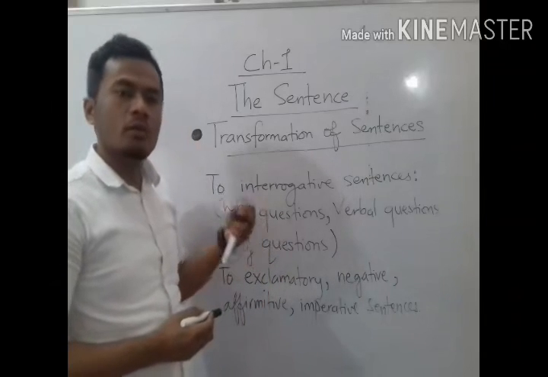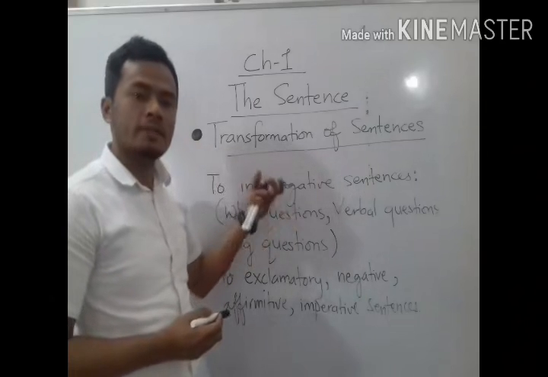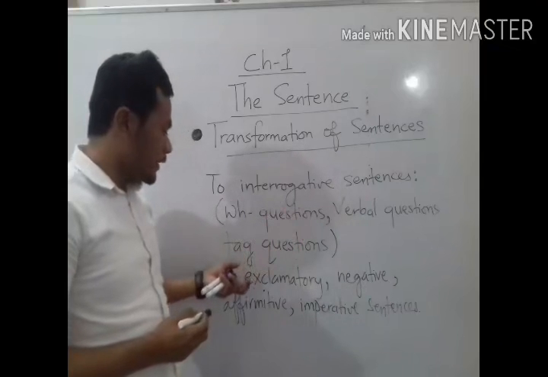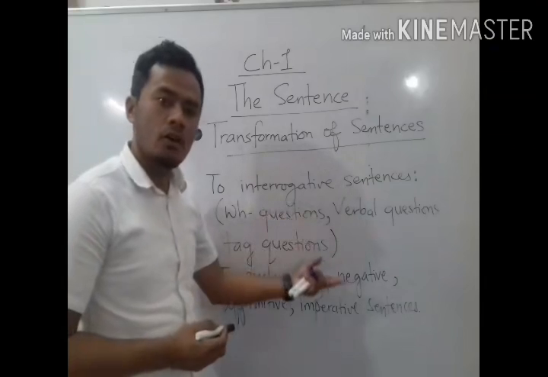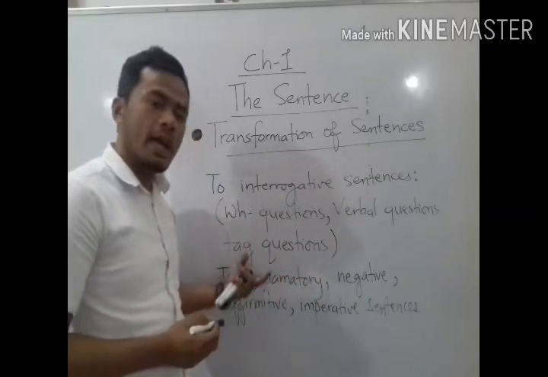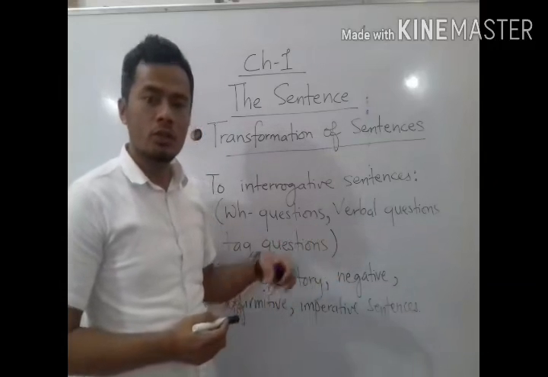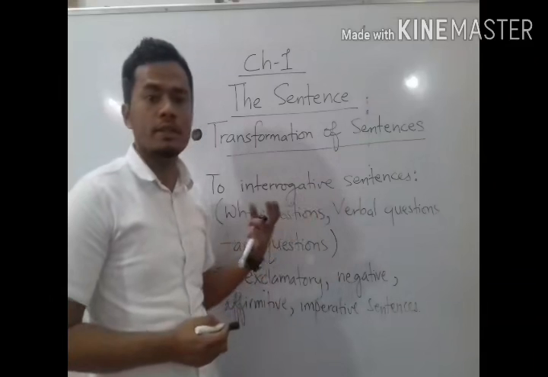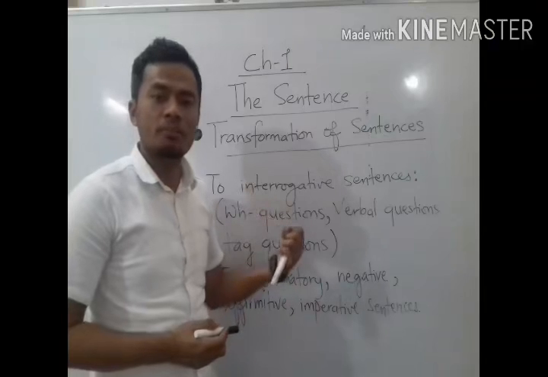And again we will learn to change the same assertive sentence into exclamatory sentences or negative sentences, affirmative sentences or imperative sentences. So to understand this process we need to follow some rules which are very much important.